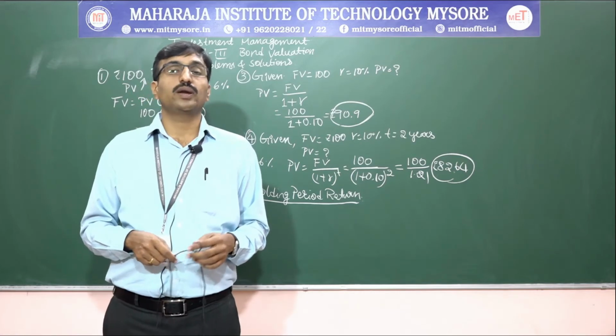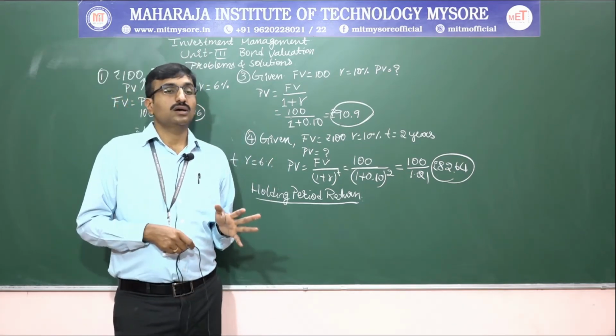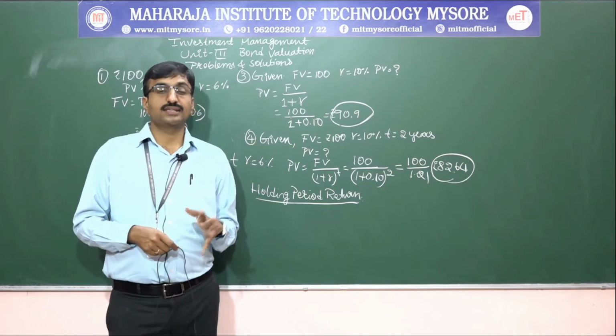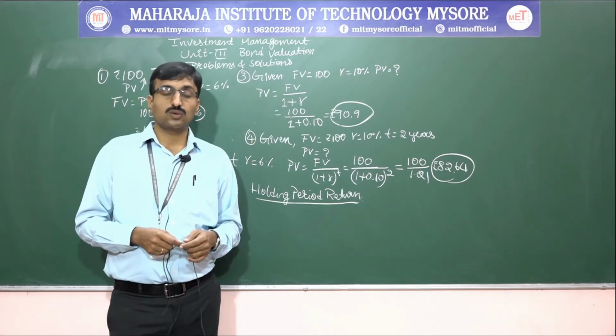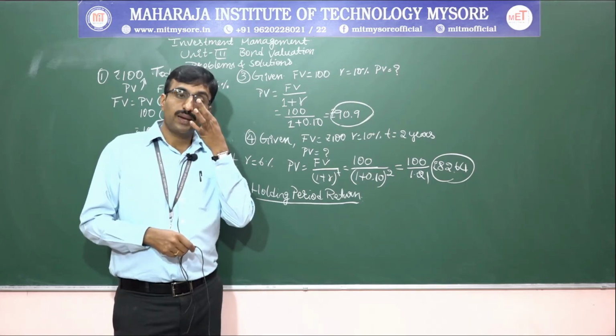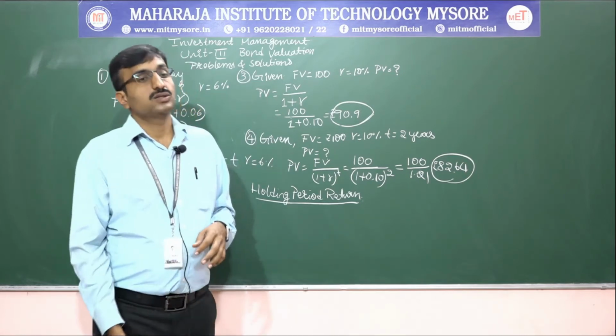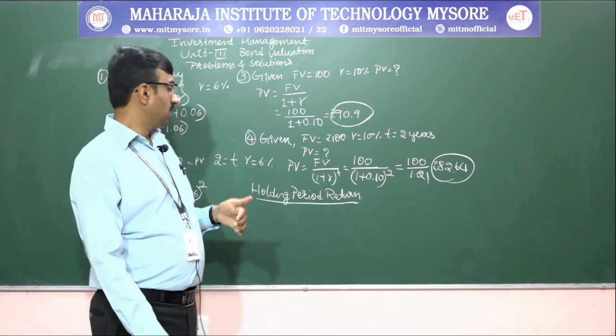It helps us find out the exact return. So we can take a formula for this.